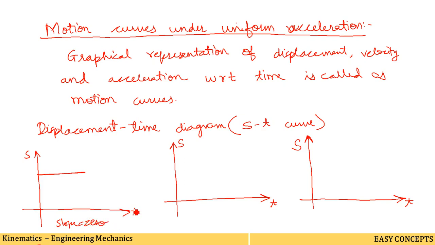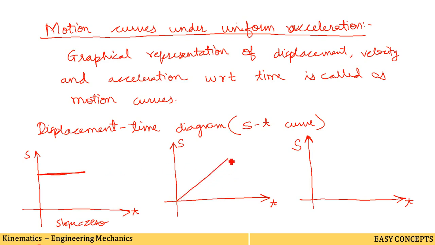It means that the body has no velocity and is at rest. Displacement is constant means it is not moving. It is not increasing, which means the body is at rest and there is no existence of velocity. Now suppose the figure is like this.